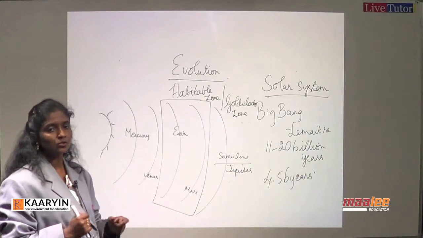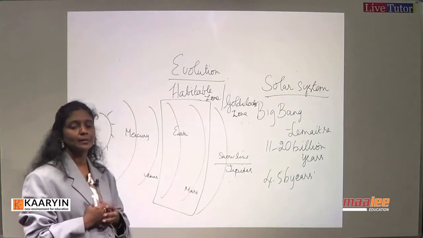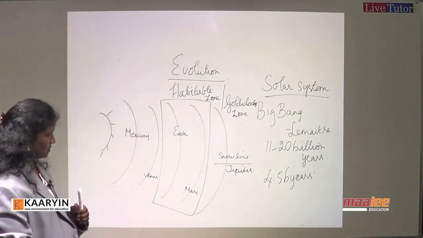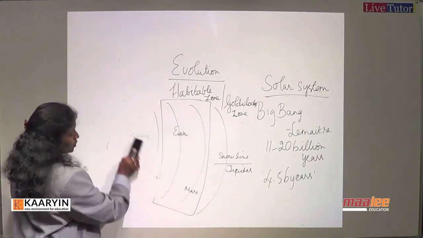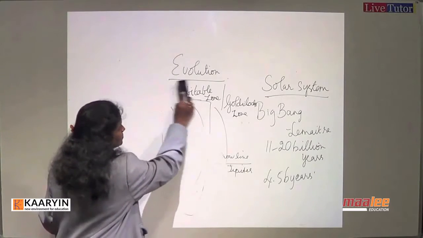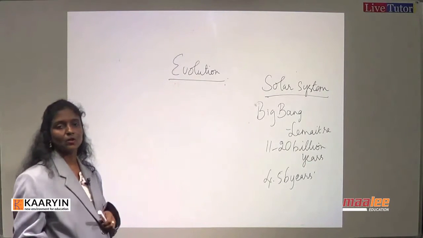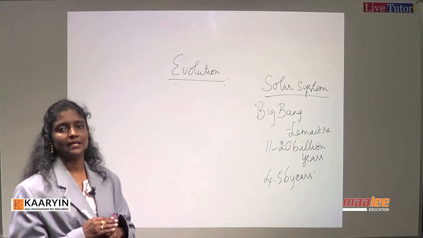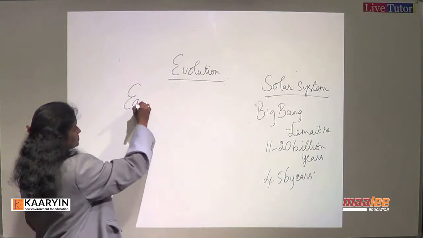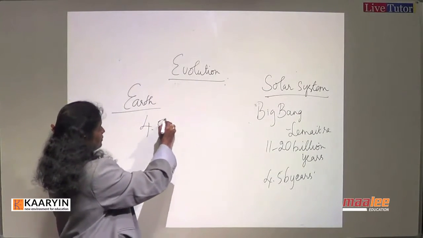No wonder India is also venturing through Mangalyaan, the Mars Orbiter Mission, aiming that there would be life on the planet Mars. Now let us focus on the habitable zone, which is Earth. We now come to an understanding that Mars did not have life. The only planet which has life in this solar system is Earth. Now we will focus on Earth. Earth is 4.5 billion years old.